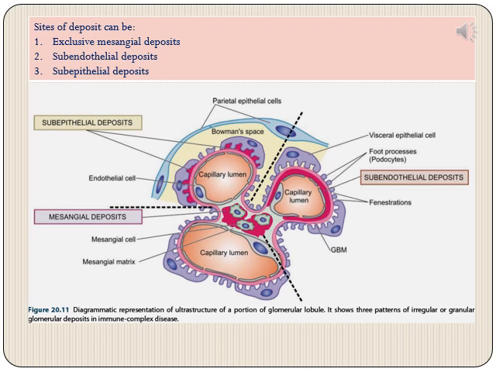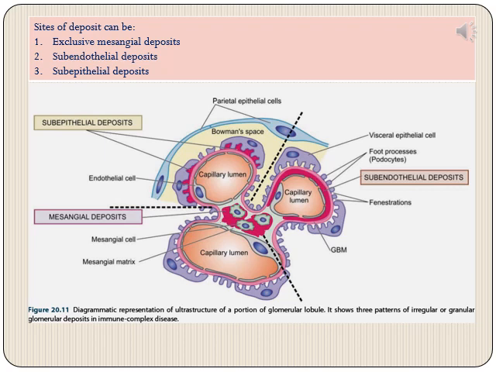And where will we find endothelial cells? They are lining the capillaries, and on the other side of the capillary endothelial cells there will be glomerular basement membrane. So these subendothelial deposits will be between the endothelial cells and the glomerular basement membrane. They will be internal to, or lower to, the glomerular basement membrane.